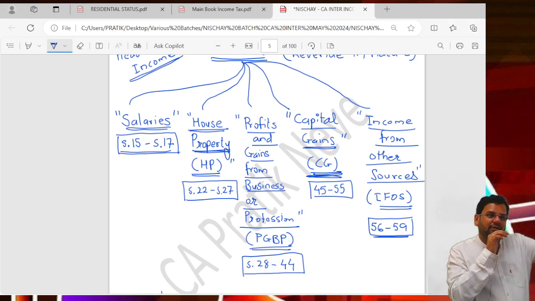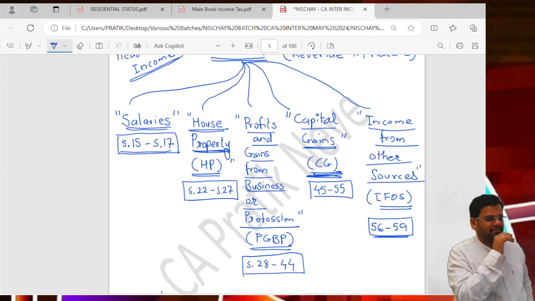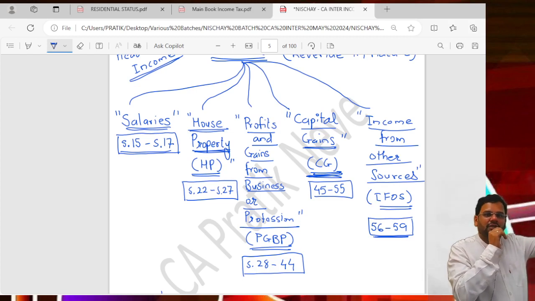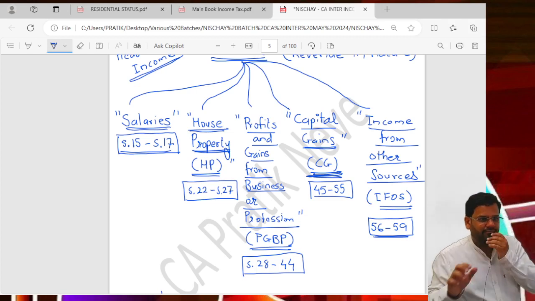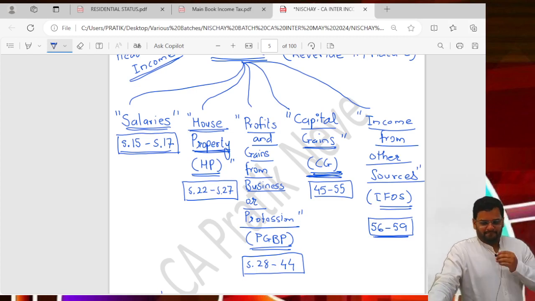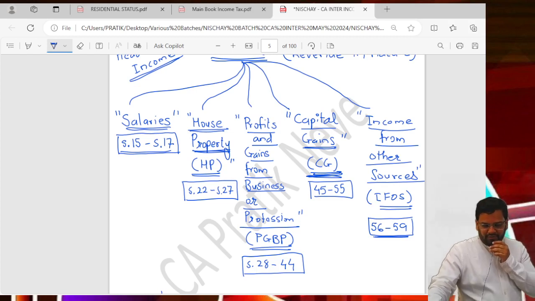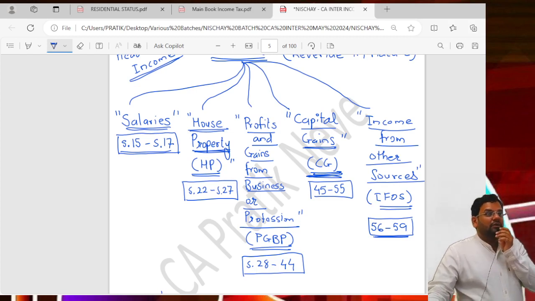At final level, again you have income tax, 100 marks, so there you will have to focus on company, firm, cooperative society, charitable trust, all those. Here it is only 50 marks. So focus on individuals. Okay, understood.